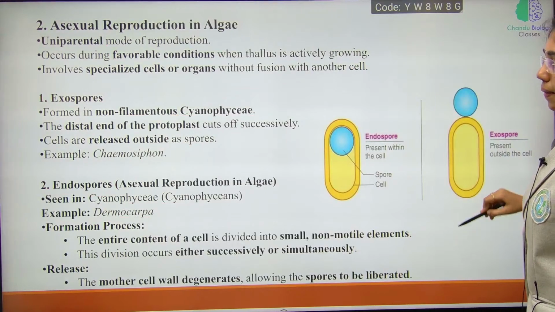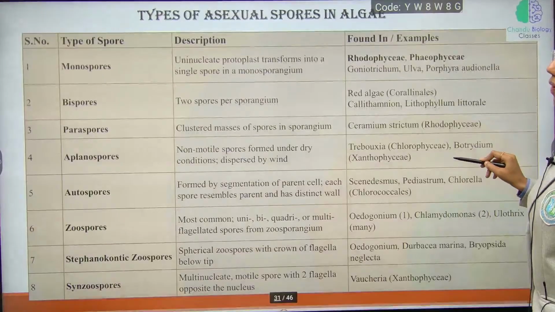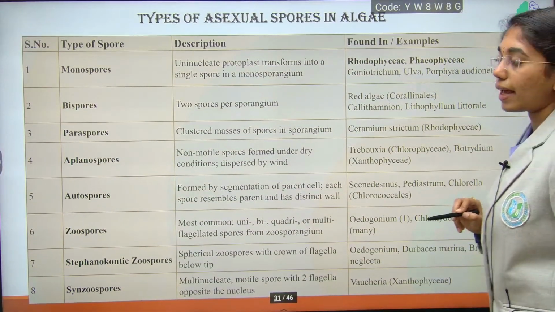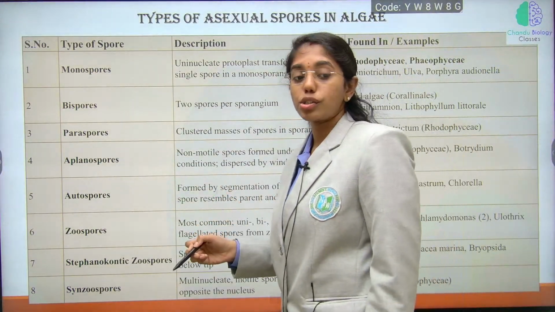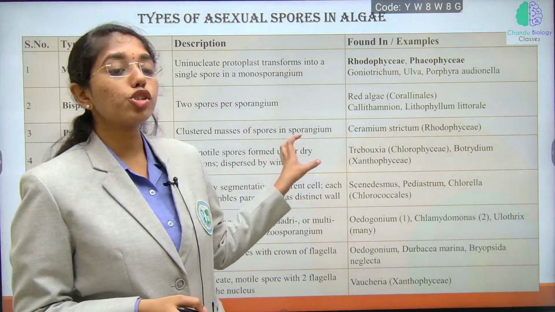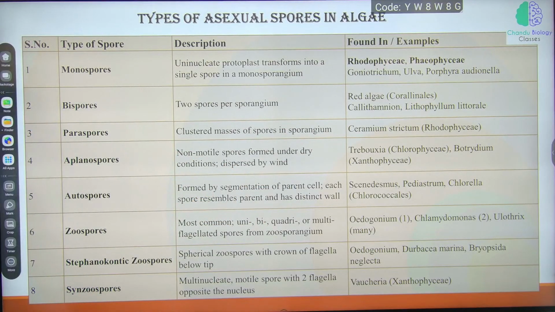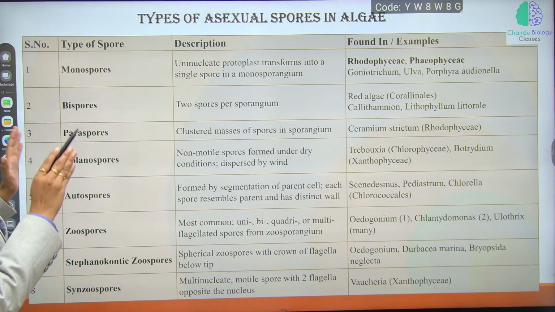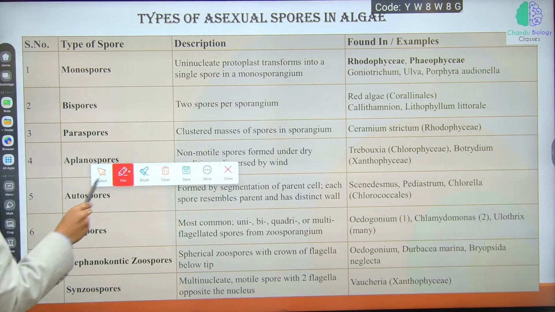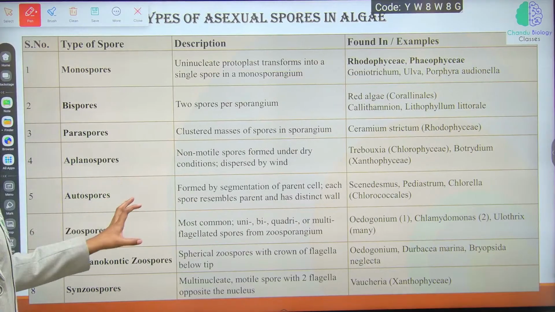And then, types of asexual spores in algae. Like how we have looked into the structures which facilitate vegetative reproduction, now we have to go through the spores which aid asexual reproduction in algae. This table is very important. Please take a screenshot. This is highly useful for you, and revise it multiple times. You can easily answer the questions coming on this concept.